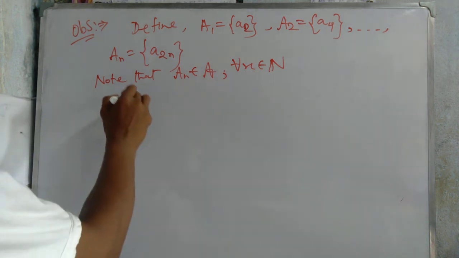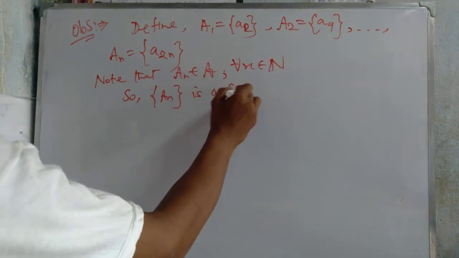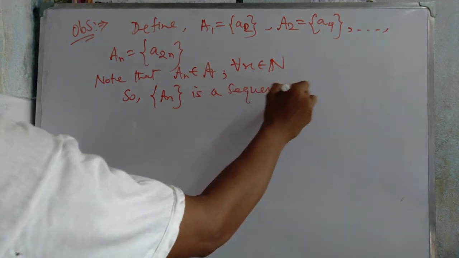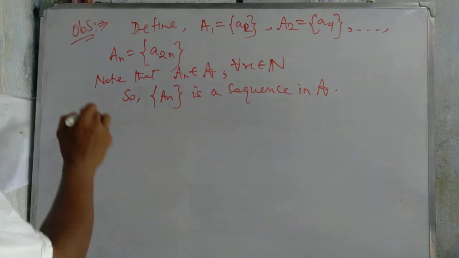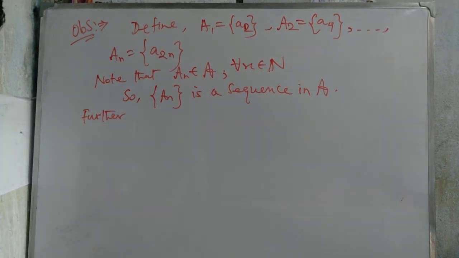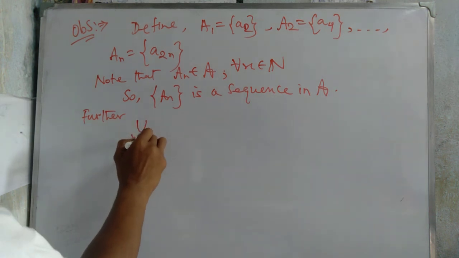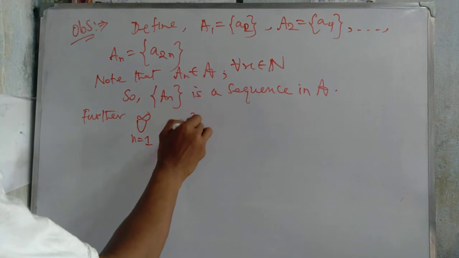So an is a sequence in script A. Further, we write here, the union of n equal to 1 to infinity of a2n.